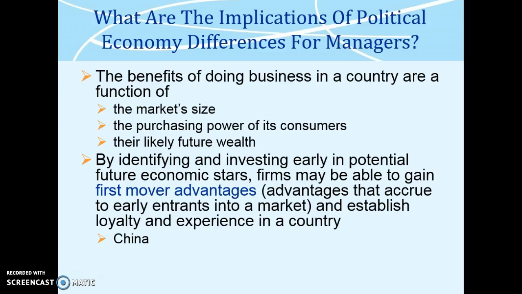The benefits of doing business in a country are a function of the market size, the purchasing power of its consumers, their likely future wealth. By identifying and investing early in potential future economic stars, firms may be able to gain first-mover advantages that accrue to early entrance into a market, and establish loyalty and experience in a country. Example, China.